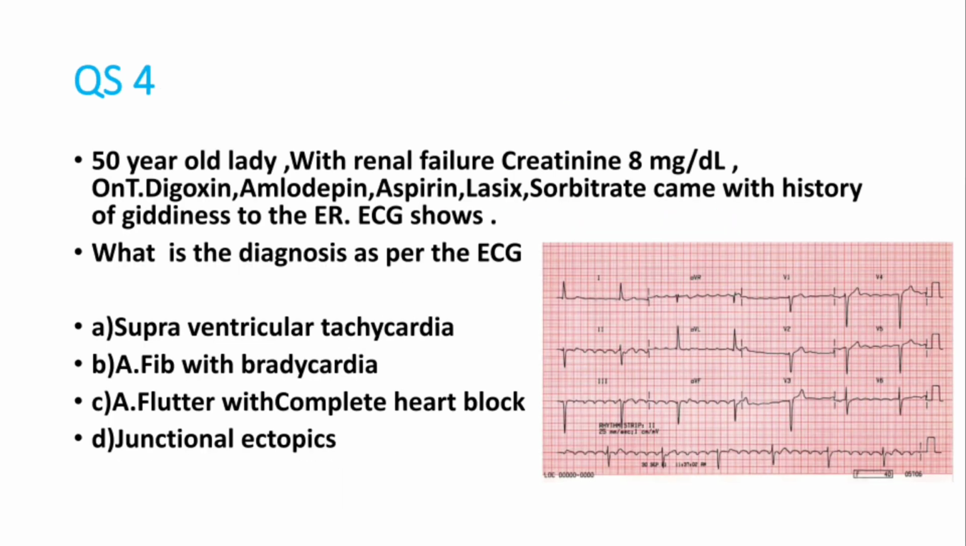Now we have the fourth question. A 50-year-old lady with renal failure, creatinine 8 mg per deciliter. She is on digoxin for left ventricular failure with atrial fibrillation. That is the most important indication for digoxin, left ventricular failure with atrial fibrillation. She is on amlodipine, aspirin, Lasix, and sorbitrate, and came with a history of giddiness to the ER. We have taken an ECG. You have the ECG with you.